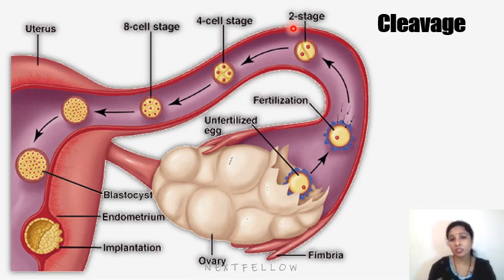In the 16 to 64 celled stage, that is the advanced morula stage, we see a compact cell mass. It enters the uterine cavity, and on day 4 we see the formation of the blastocyst. A cavity starts appearing within the morula, where the inner cell mass settles at one side and the outer cell mass is present in the periphery. The outer cell mass is called the trophoblast, and the inner cell mass cells are called the embryoblast. So we can see erosion of the wall of the uterus leading to implantation.